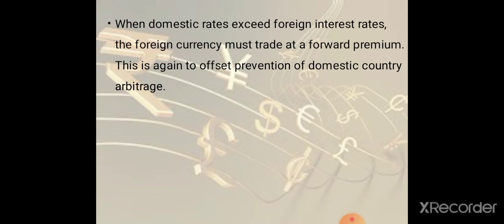When the domestic rate exceeds the foreign interest rate, the foreign currency must trade at a forward premium. This is again to prevent domestic country arbitrage. When the domestic interest rate is more than the foreign interest rate, the foreign currency is traded at a forward premium.